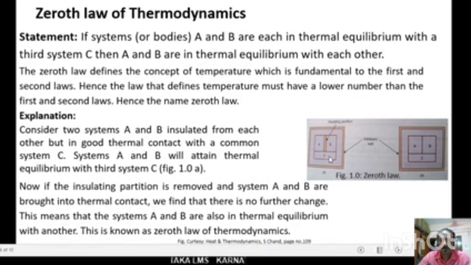Now, if the insulating partition is removed and system A and B are brought into thermal contact, see in the diagram 2, we find that there is no further change. This means that the systems A and B are also in thermal equilibrium with each other. This is known as zeroth law of thermodynamics.